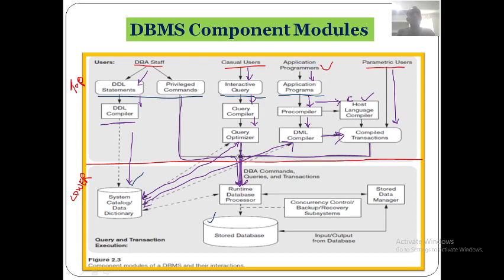What will this runtime database processor do? It will do three things. First, it executes the privileged commands.